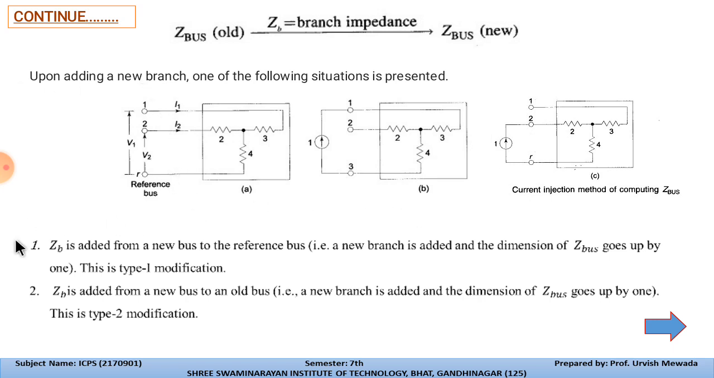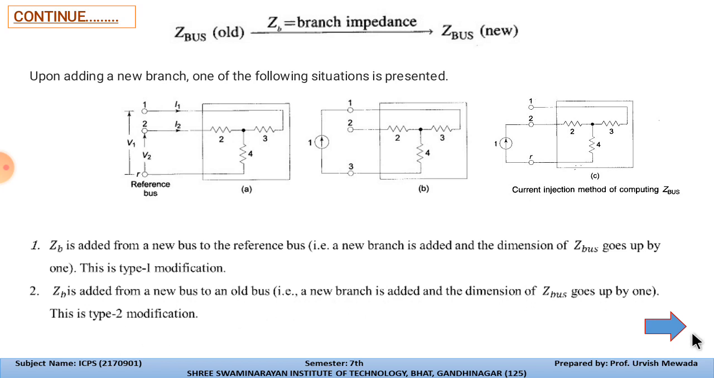So Zb is generally added from a new bus to the reference bus. Say a new branch is added, and the dimension of the Z bus goes up by 1. So if the new branch is added, then the Z bus, say it is type 1 modification. So Zb is added from a new bus to an old bus. A new branch is added, and the dimension of the Z bus goes up by 1. So this is the type 2 modification.